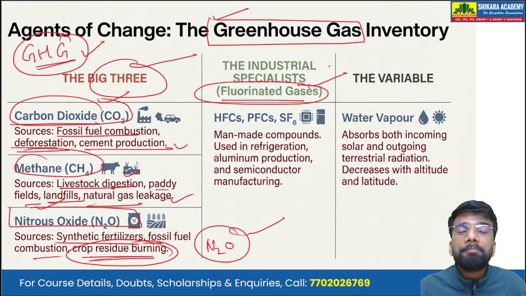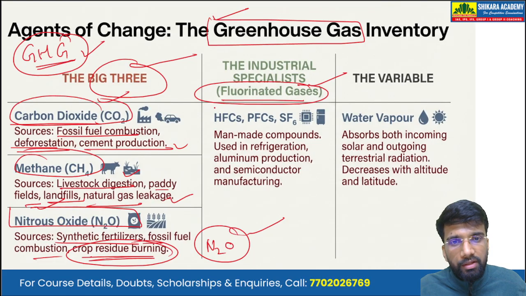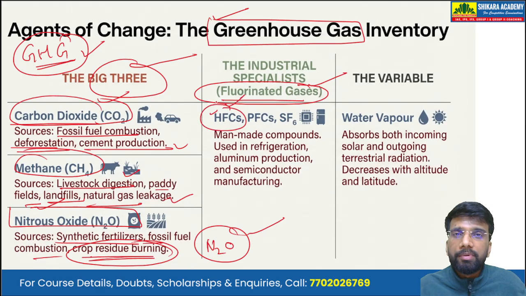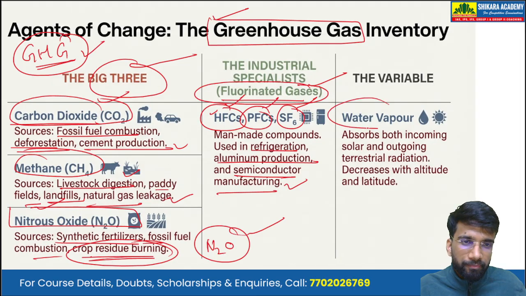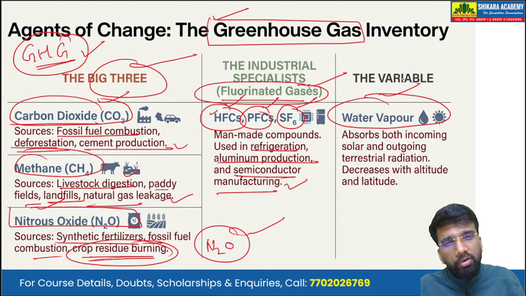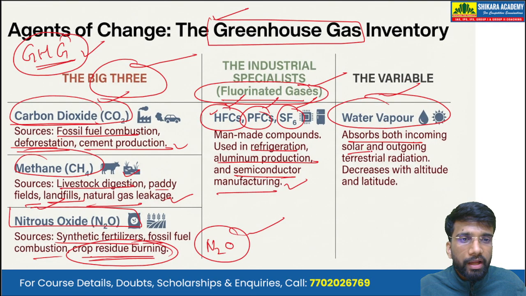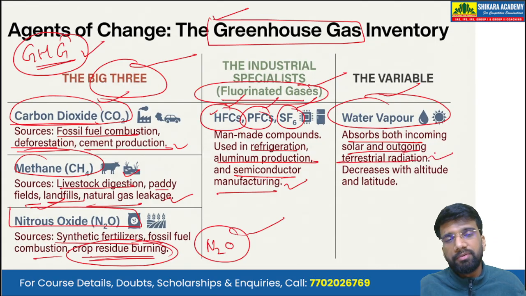Then we have the fluorinated gases. These are also very potent greenhouse gases. Examples are the hydrofluorocarbons, the perfluorocarbons, and sulfur hexafluoride. These are man-made gases, mainly used in industries like refrigeration, aluminum production, as well as semiconductor manufacturing. Then we have water vapor. Water vapor also behaves as a greenhouse gas because it absorbs both the incoming solar radiation as well as the outgoing terrestrial radiation.